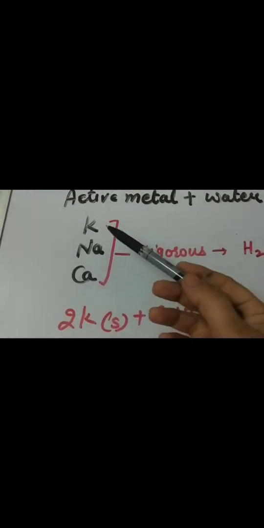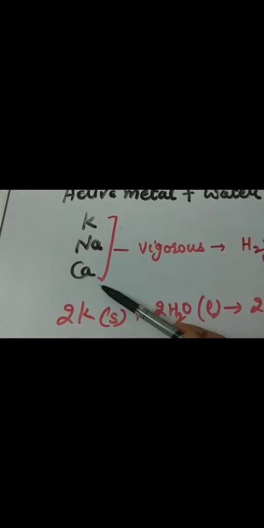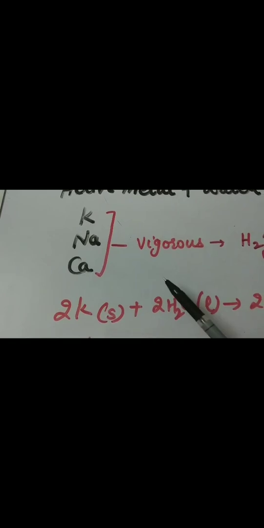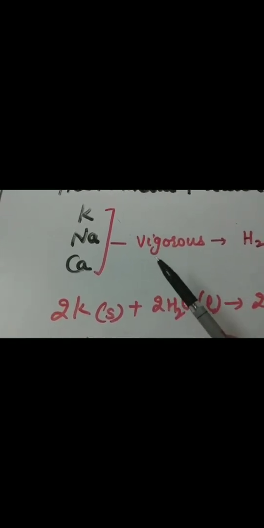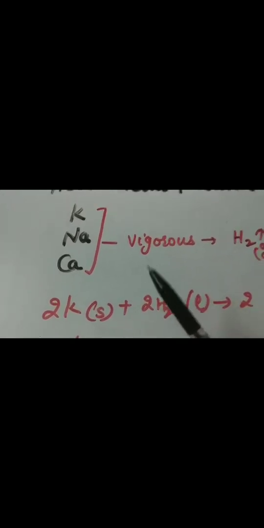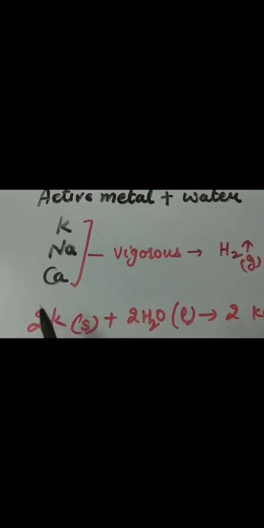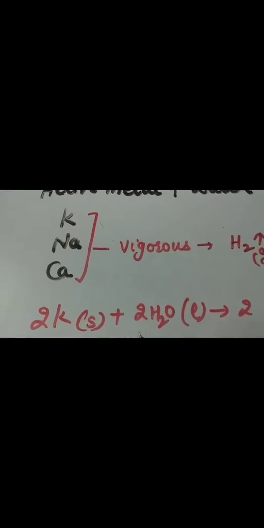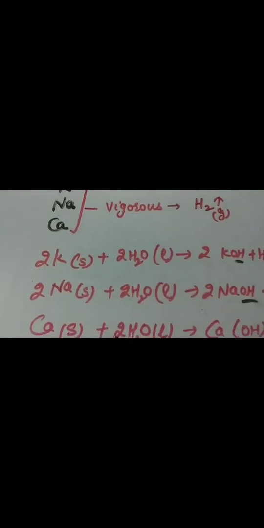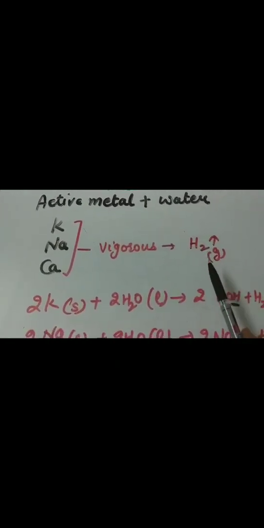The topmost three metals are potassium, sodium and calcium. These three metals, given as an example, are highly active metals and undergo vigorous reactions. When they show a vigorous reaction, they release heat and light. That's why the reactions of sodium, potassium and calcium are examples of exothermic reactions. Whenever these metals react with water, they release hydrogen.